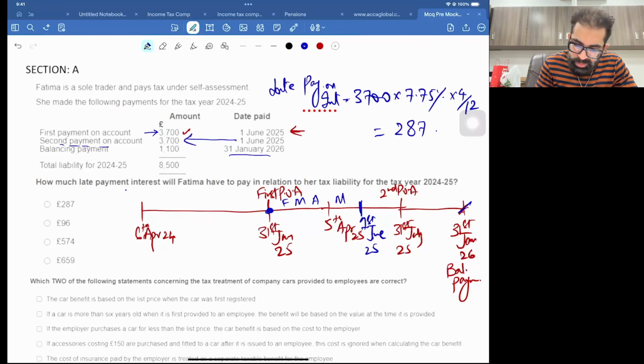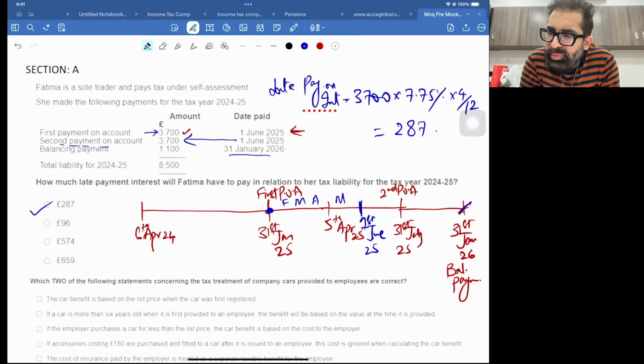So how much late payment interest will Fatma have to pay in relation to the tax liability? This 287. Now what about the other payments? They are on time or paid before the time, so no problem. There is no late payment interest for the other two payments. Only the first POA is late.